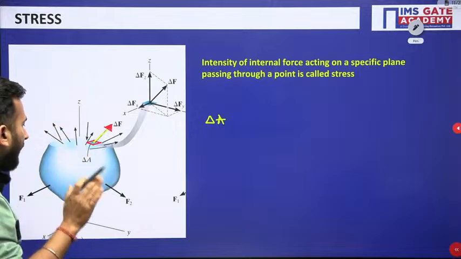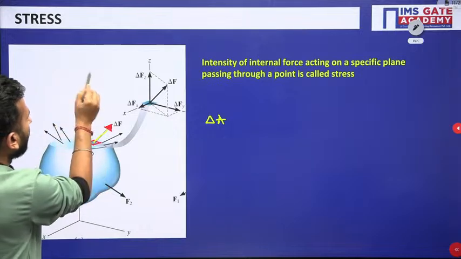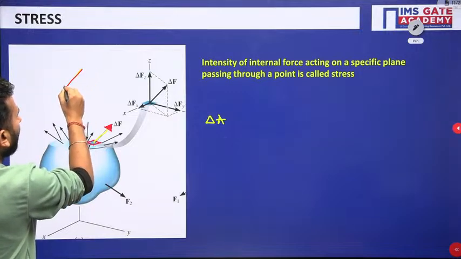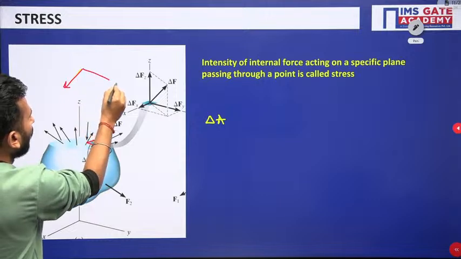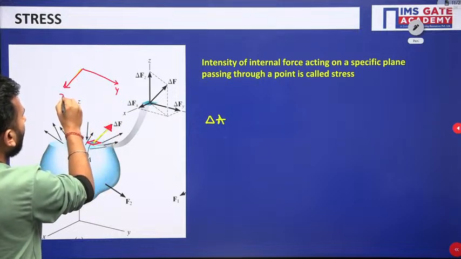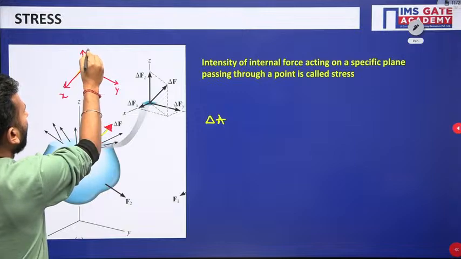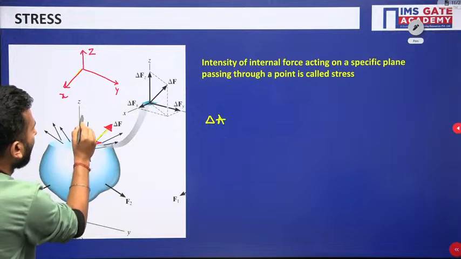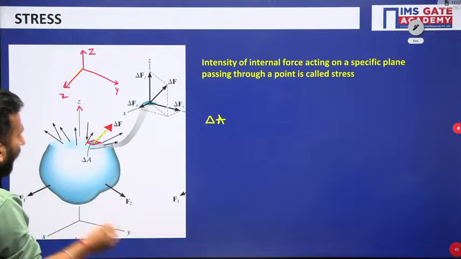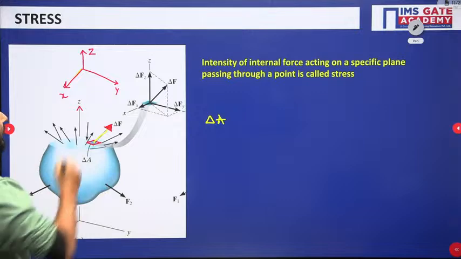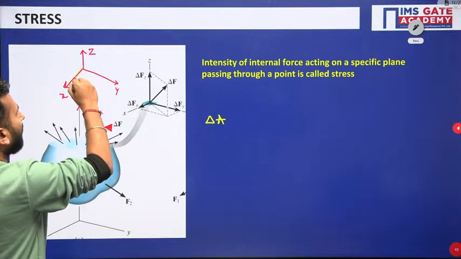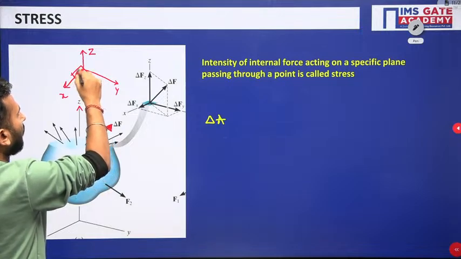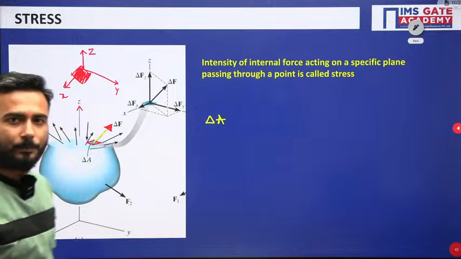If you are getting confused about the coordinate system, it is something like this: this is your x direction, this is your y direction and this is your z direction. So clearly you can see that this direction is z, this is y and this is x. And the plane area that I am talking about, this small area, is something like this, right.